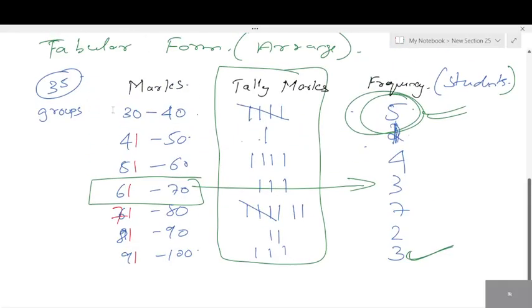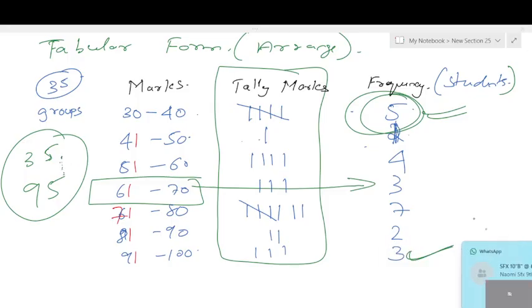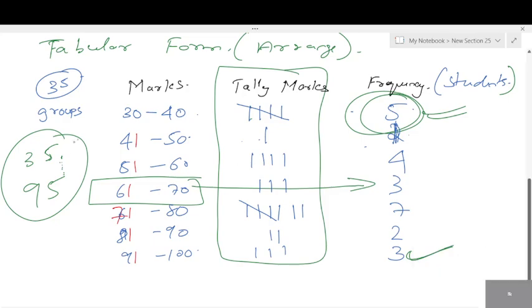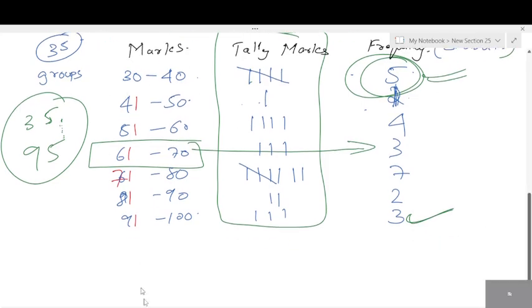Look, here the difference is large. 35 was least, 95 was highest. So in between there are a lot of numbers, right? The difference is more. Whenever the difference is more, we need to group them. Remember that. Whenever the difference is more, we need to group. Okay. Next.